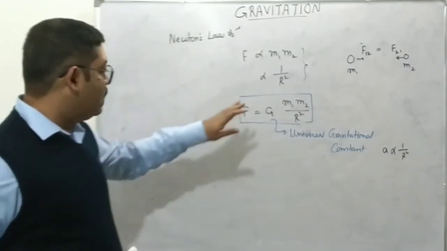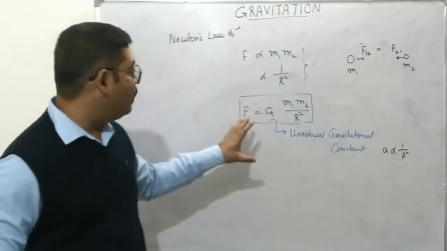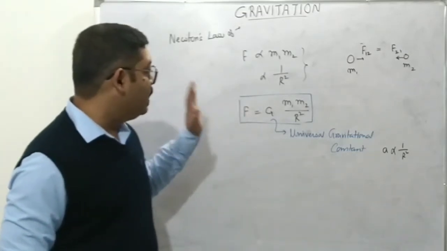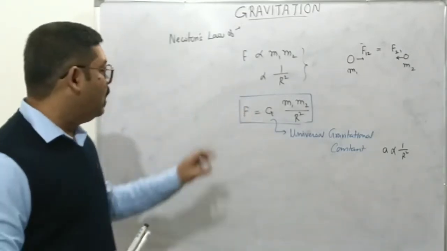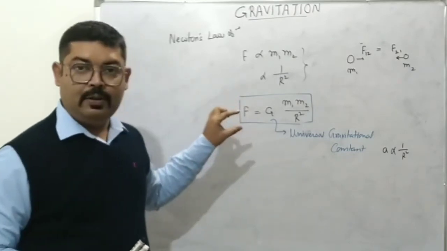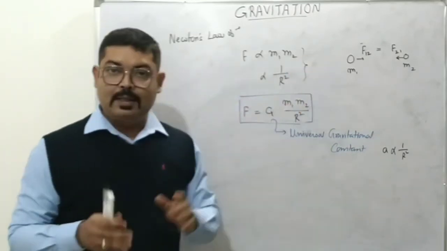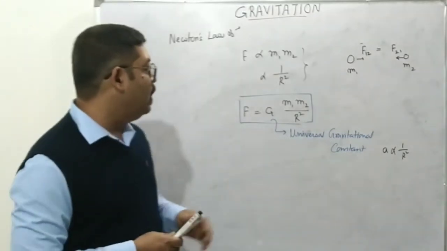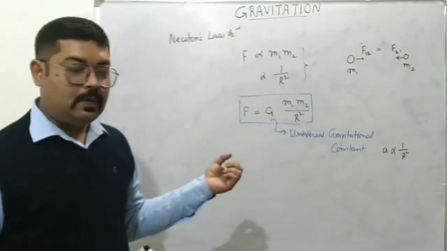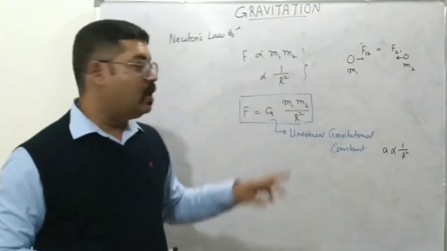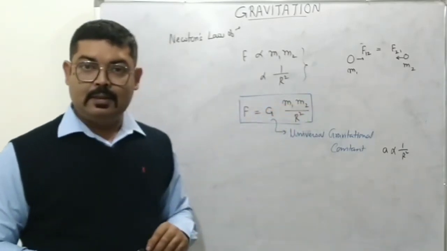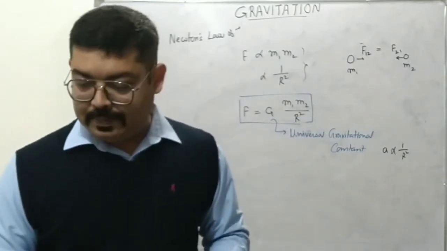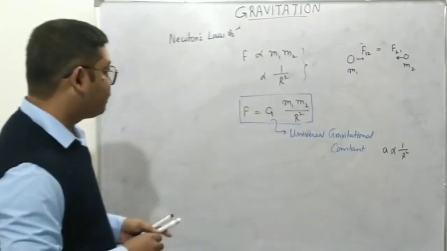So this equation, if we have to state it in words, clearly states that the force of attraction between any two masses or particles in the universe is directly proportional to the product of the masses and inversely proportional to the square of the distance between the two masses. Okay.